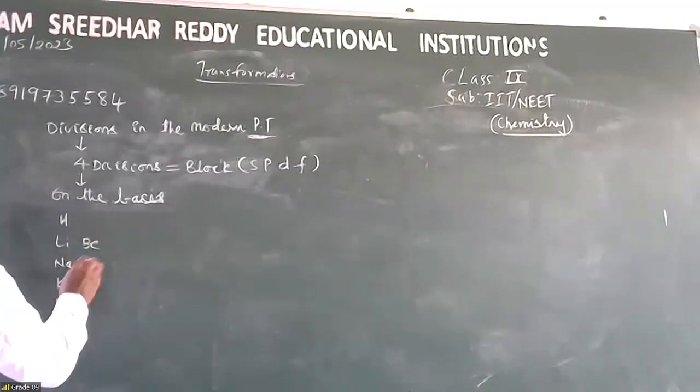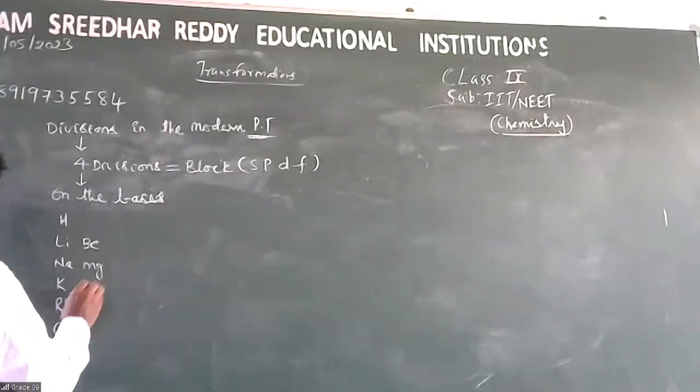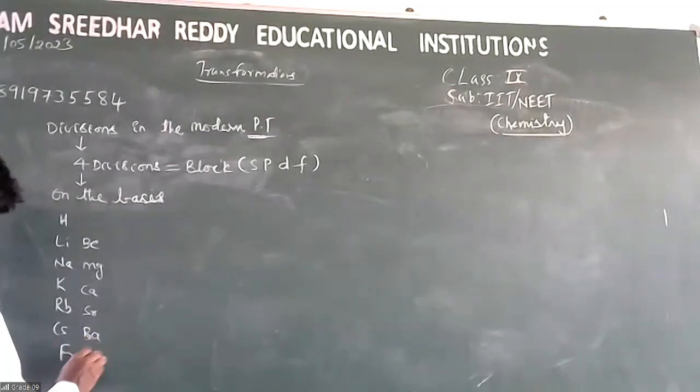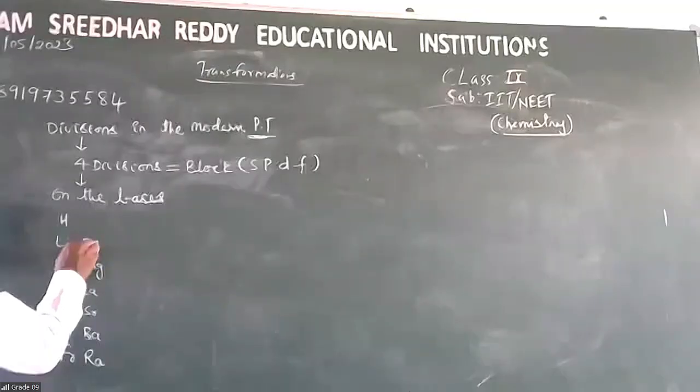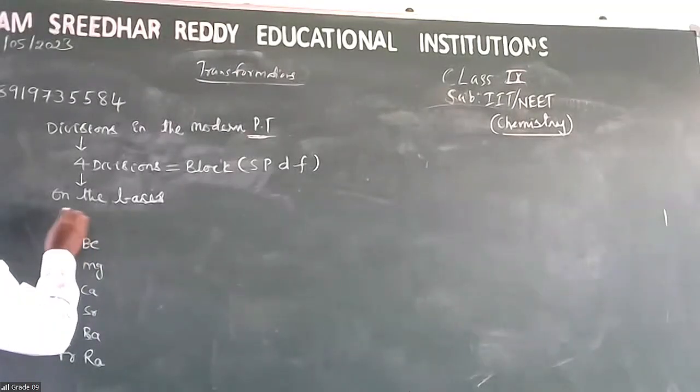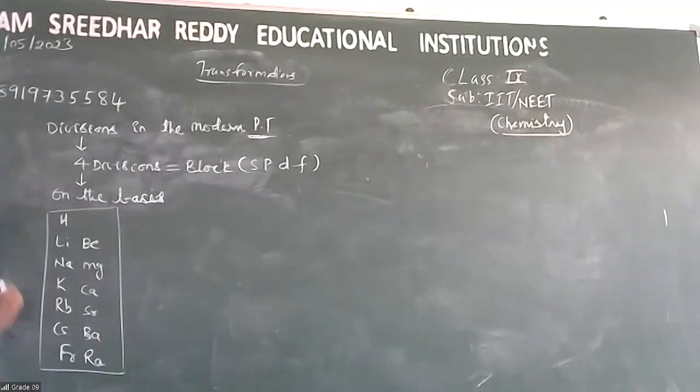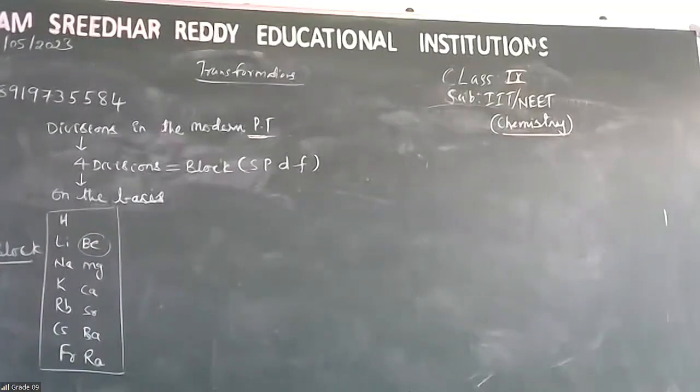Beryllium, boron, beryllium, magnesium, calcium, strontium, barium, radium. Right. Now I'm telling you, I have written all these elements as s block elements. Which block elements? S block elements. How do you say beryllium is s block?